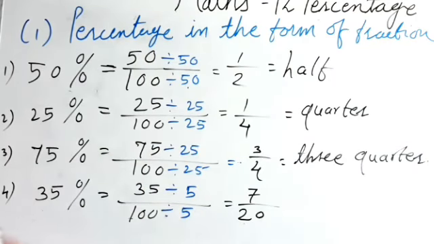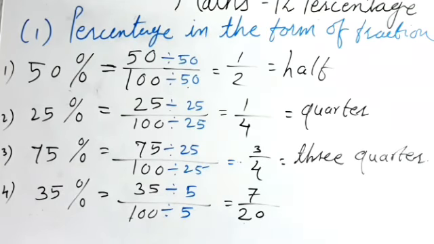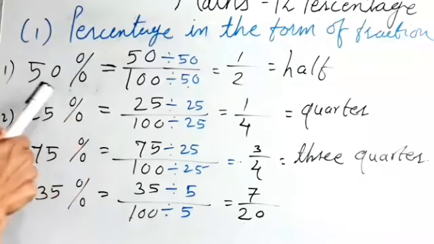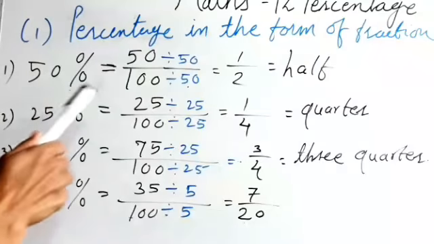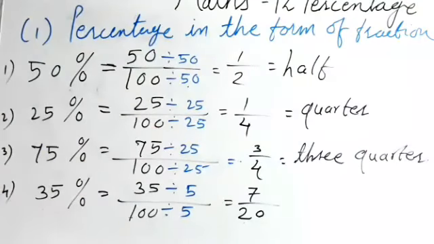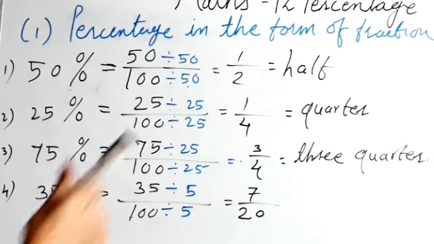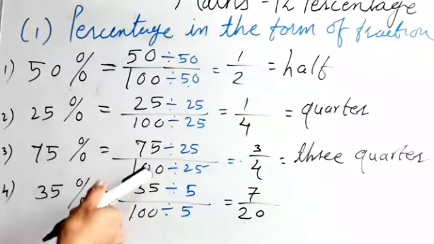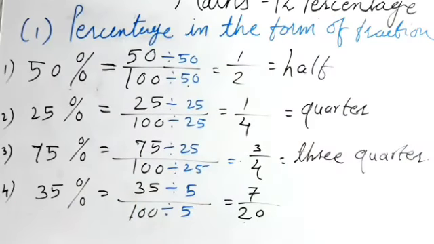Like this way we can take many more examples. But here you must understand how to write the percentage in the form of fraction. It is very easy, students. Just write the denominator as 100. This number will come as the numerator and the denominator will be 100. After that I just make it in the reduced form, dividing the numerator as well as denominator by the same number, and then I have written it in the form of fraction, in the simplest form.